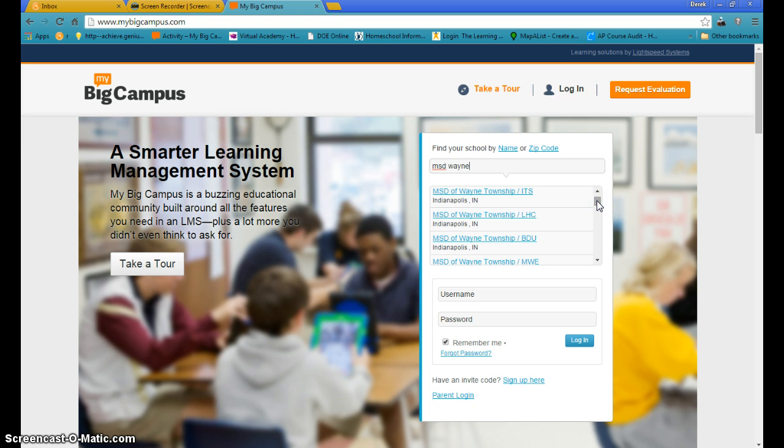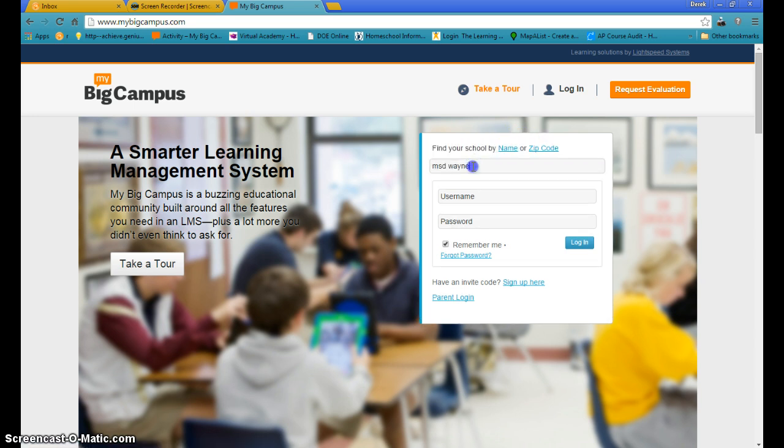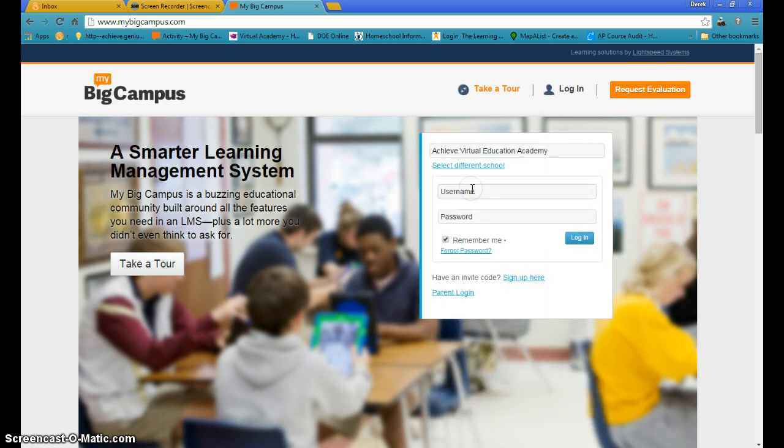If your child is coming to us from Lyndhurst, they'd click on LHC. If it's Chapel Hill, they would click on CHC. Now again, I'm logging in as myself, and so I need to utilize my school in order for me to have access. For the username and password, students will use their PEP login information. Now this is important. Parents will not have access to My Big Campus, so in order to see what the student's doing, you're going to need to stay in contact with the teacher, and you're going to need to look over the student's shoulder once in a while as they work.